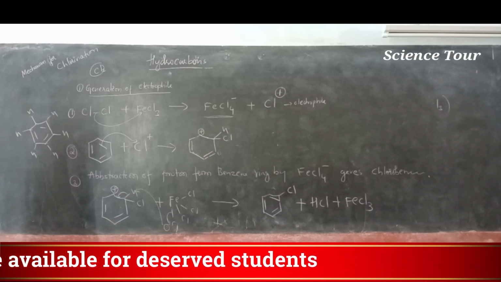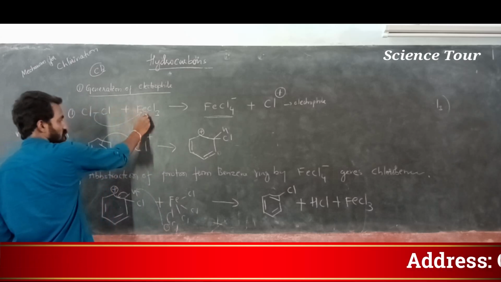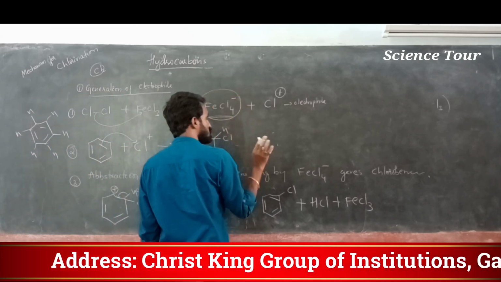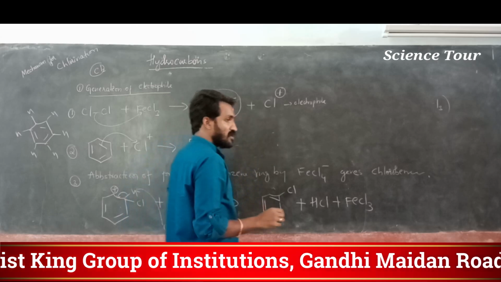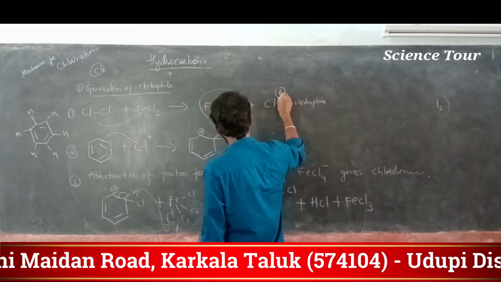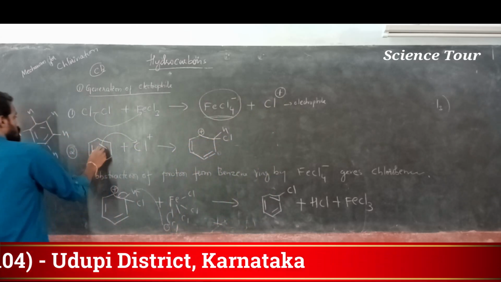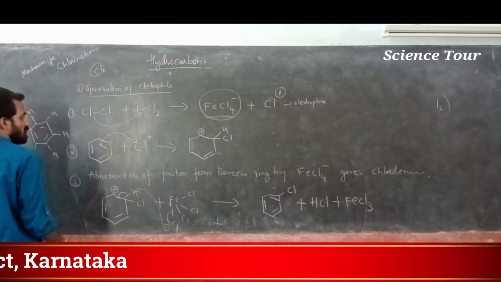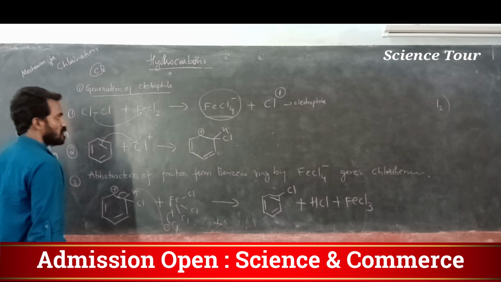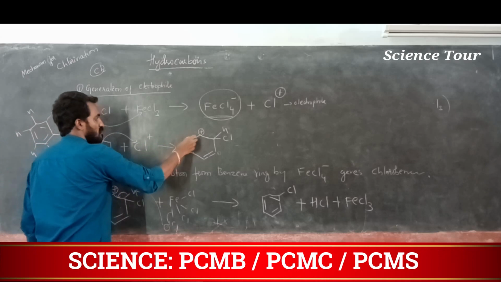Okay. Three important notes. First step is generation of electrophile. Chlorine reacts with ferric chloride and it gives FeCl4 minus, which is highly unstable. FeCl3 is stable. FeCl4 minus has the tendency to give one of its Cl. Understood? Now the Cl plus is generated from this, and that Cl plus is nothing but the electrophile. This benzene ring contains double bonds; attack on any double bond, you can use any of them. If you use this one, it forms chlorobenzene.